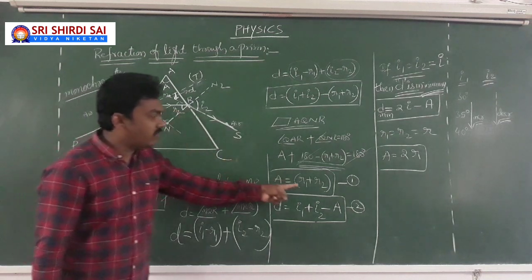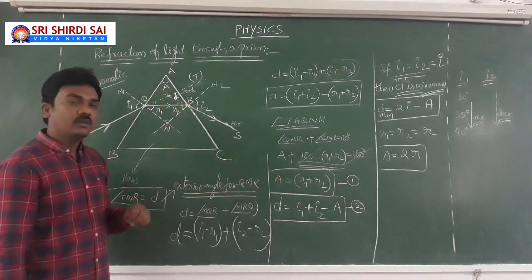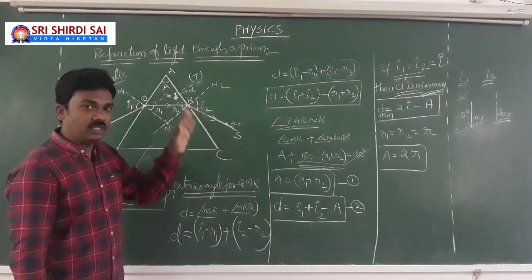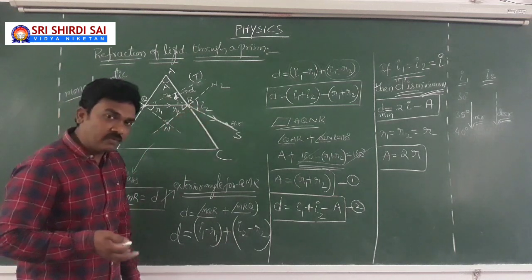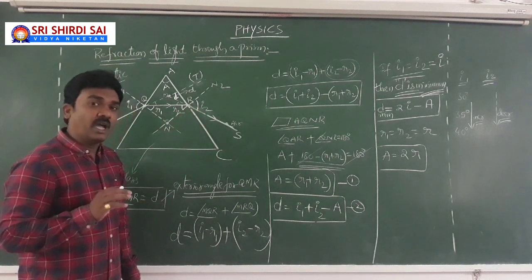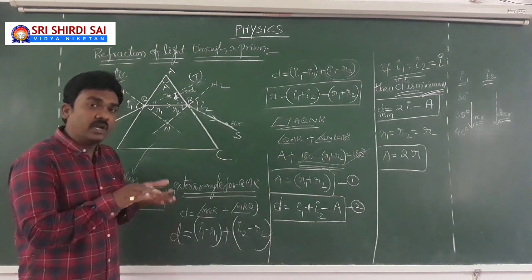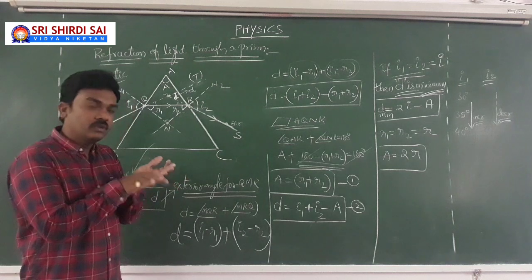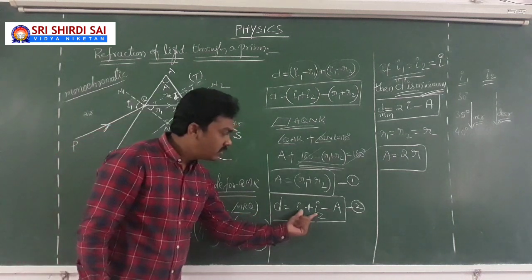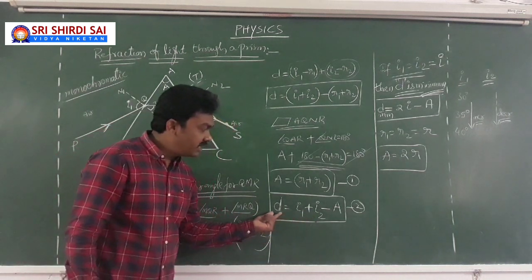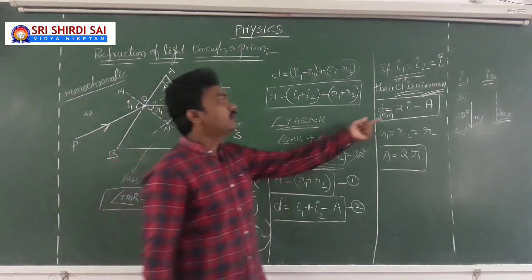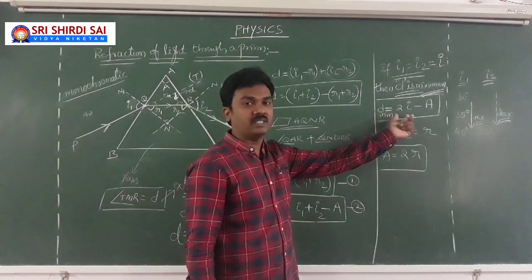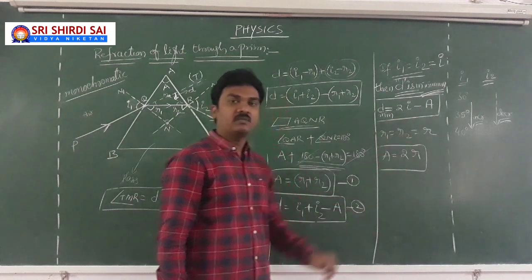But R2 should decrease because R1 plus R2 equal to A. When R2 decreases, then I2 decreases. Means as long as I1 increases, I2 will decrease. So at one instant, I1 will be equal to I2, where the sum is minimum. So automatically this deviation will be minimum. So the minimum deviation formula is 2I minus A.